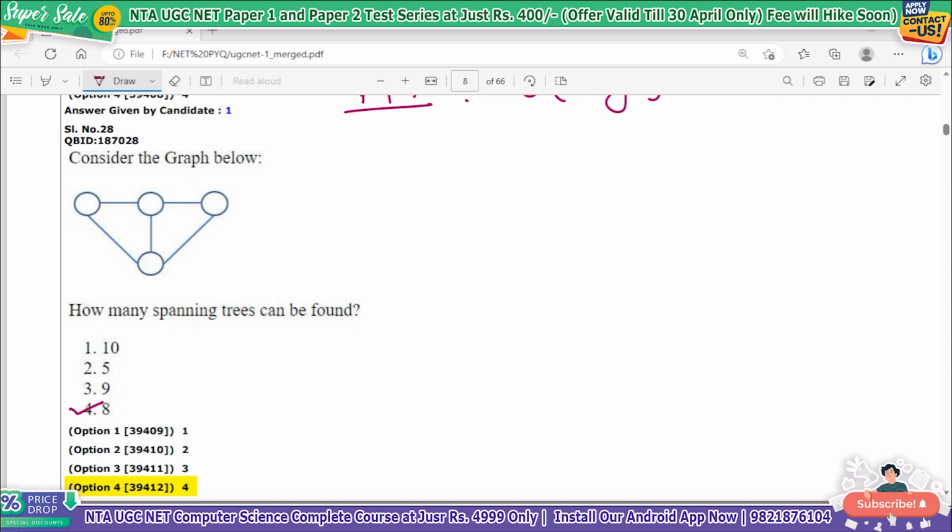ठीक है. अब यहाँ पे कितने आपके कितने वो हैं, 1, 2, I'll just remove this edge. I'll just talk only about the 1, 2, 3, 4.